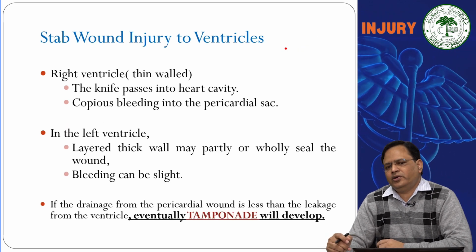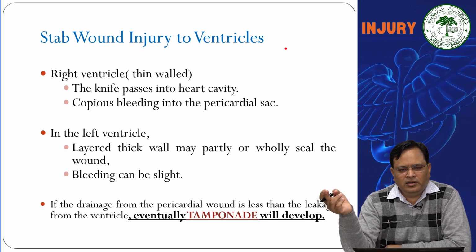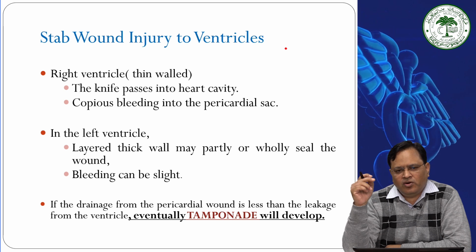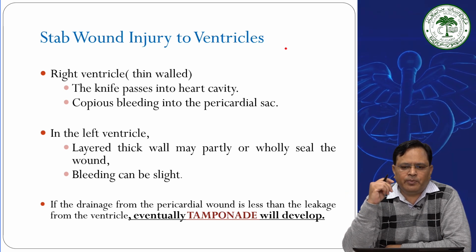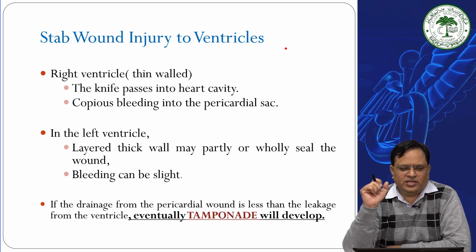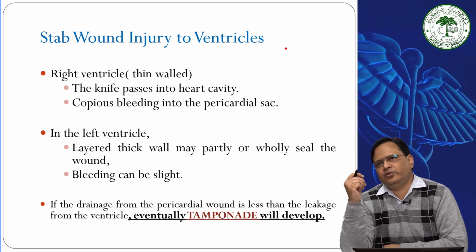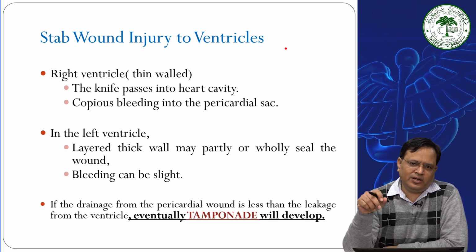Stab wound injury to the ventricles: the right ventricle is thin walled. If the knife passes into the heart cavity, copious bleeding into the pericardial sac can lead to cardiac tamponade, or restriction of the cardiac expansion, and that can further lead to decreased cardiac output and then to death.